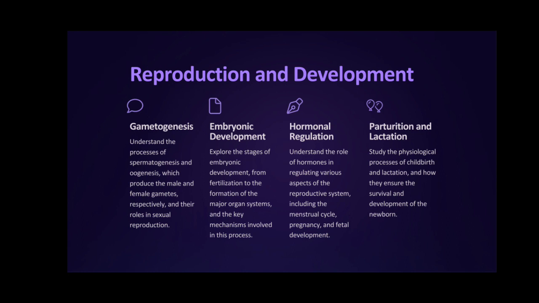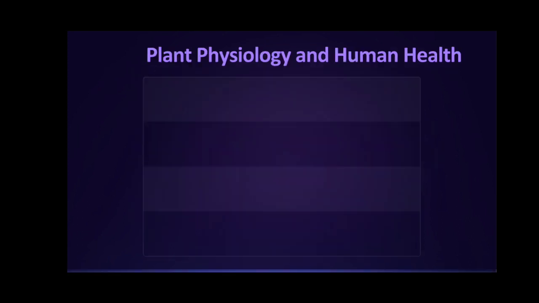Third, hormonal regulation. What are different types of hormones and what are their roles in reproductive system, including menstrual cycle, pregnancy and fetal development. Last, parturition and lactation. Study all the physiological processes of childbirth and lactation, how they ensure survival and development of newborn.